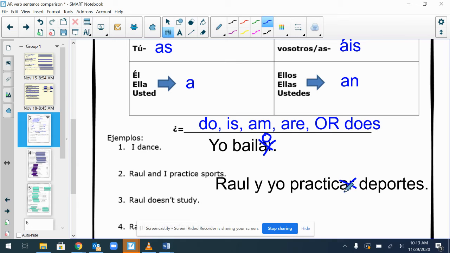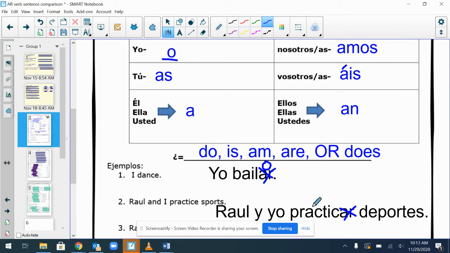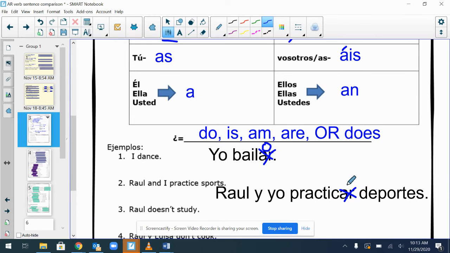Now, it'd be great if we could just end the verb like that, but we know there's more to it. So we're going to go up to our chart. We know that over here I'm alone, and when I have a friend, I have to move over and make room for Raul. And I'm going to end my verb in AMOS. Raul y yo practicamos deportes.